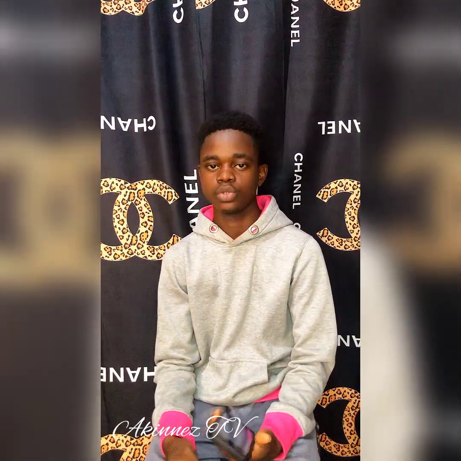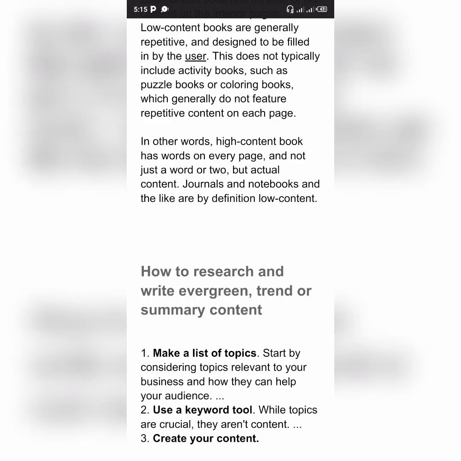But one major thing about low content book is it is so competitive, very competitive on Amazon. So that is why I can't really recommend you to publish low content book. But if you are able to do that, you can also go for low content book. So that is that. And lastly, let's look at how we can research and write our books, either evergreen, either trend, or low content book.